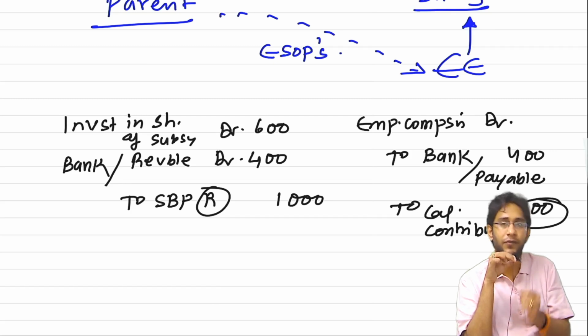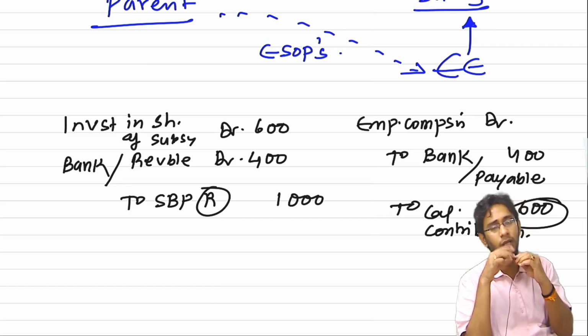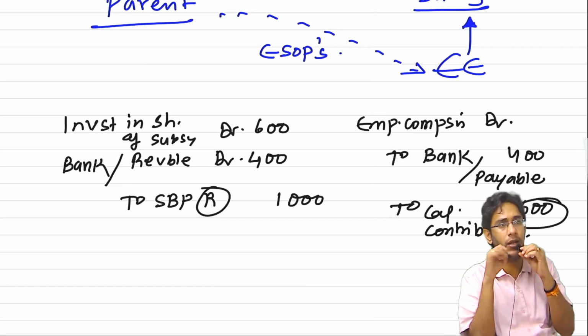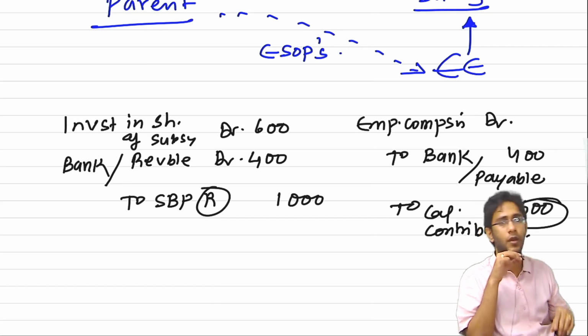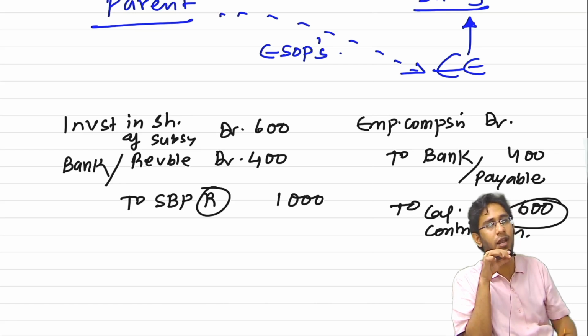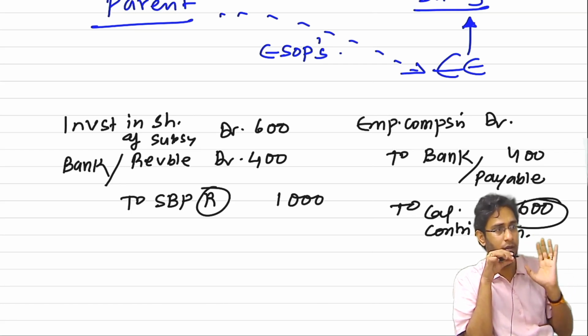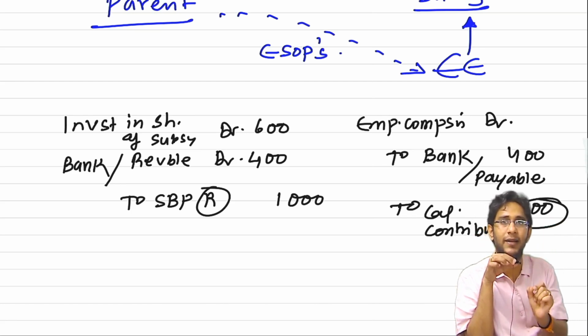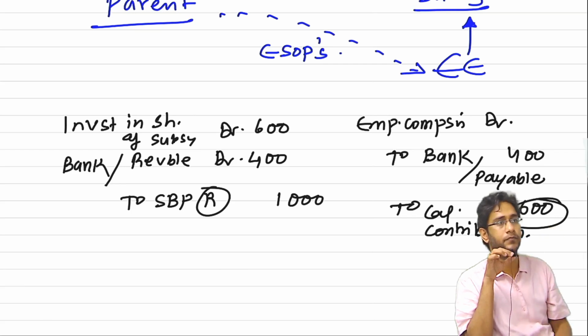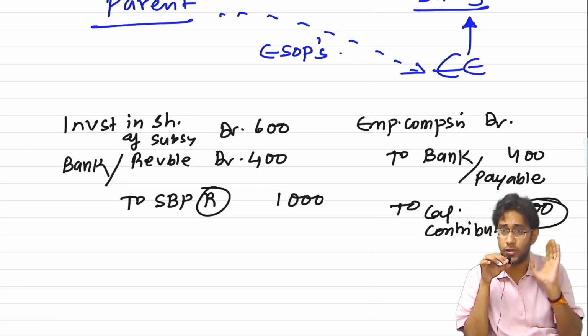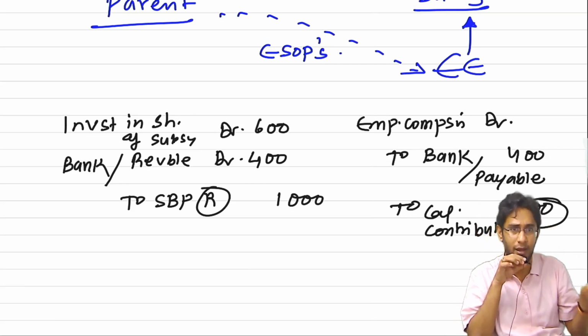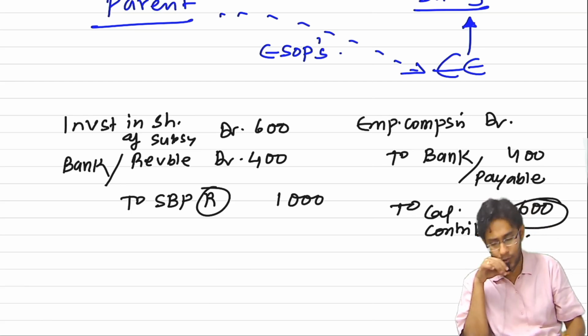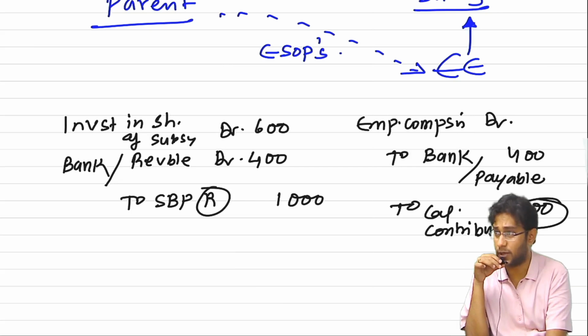Employees are giving services to the parent, but ESOPs are given by the subsidiary. It is just like a dividend declared by the subsidiary to the parent. The subsidiary will debit the gap to retained earnings. The parent will credit that gap to dividend income. On this also questions are there. Small questions, but albeit they are there. Clear, sir? So guys, that is the end of our ESOP chapter.